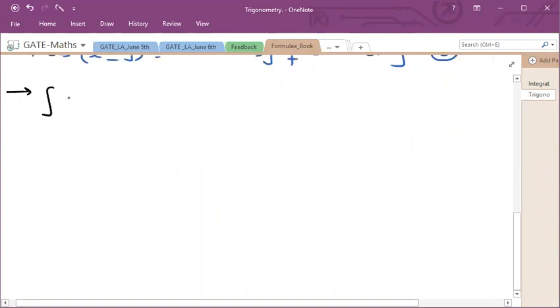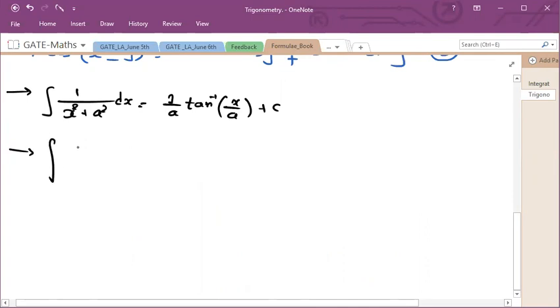If you are having integration of 1 upon x square plus a square, then it will be 1 by a tan inverse x by a plus c, that we have used so far. But if you are having integration of 2x dx divided by x square plus a square, what is the difference? Differential of denominator is in numerator, it is 2x.